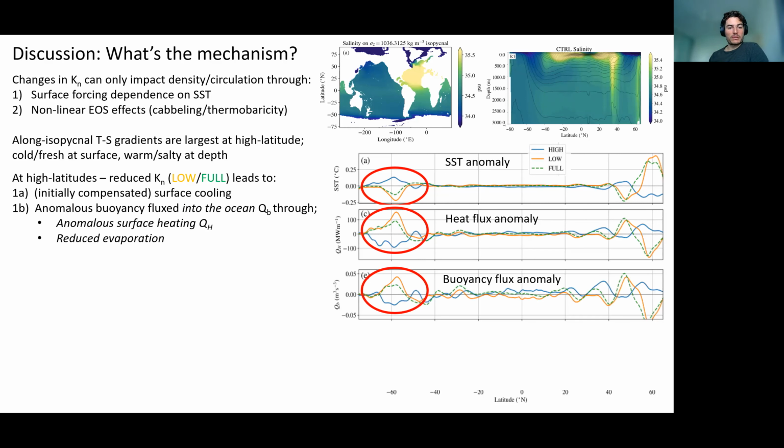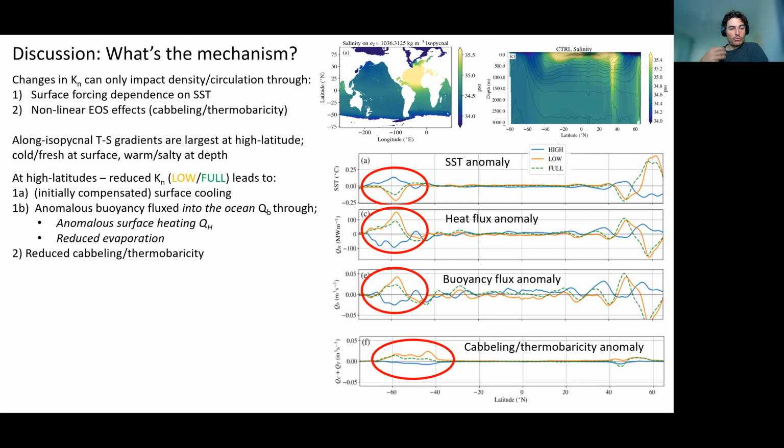This leads to anomalous buoyancy being fluxed into the ocean, both through the surface heat flux, through the bulk formula, and through reduced evaporation, which fluxes more fresh water into the ocean effectively. We also see reduced cabling and thermobaricity, which generally converts light water to dense water. And so both of these changes indicate anomalous dense to light water mass transformation, or anomalous diapycnal upwelling, in this region of the Southern Ocean in particular.